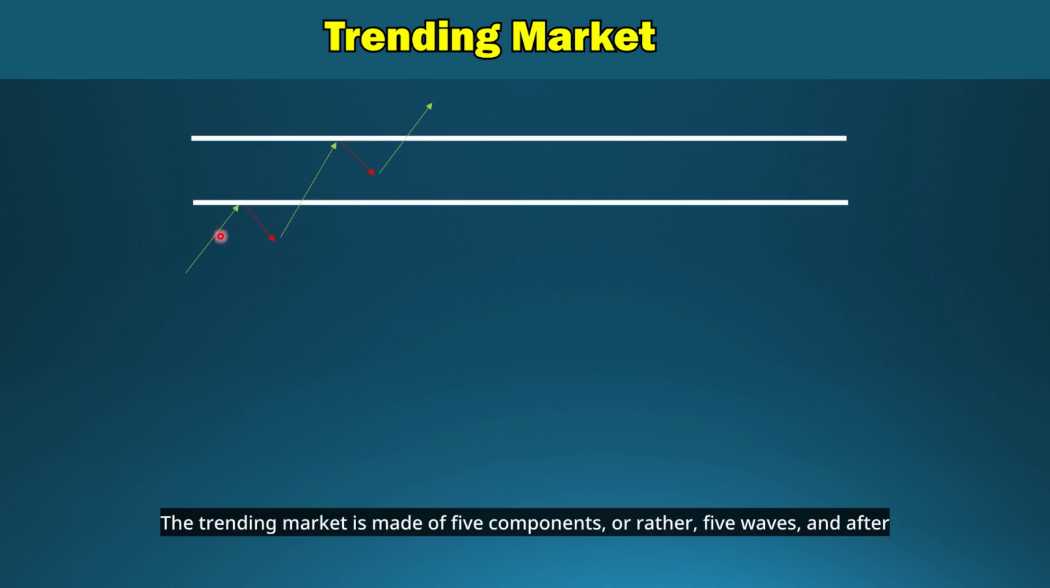The trending market is made of 5 components, or rather 5 waves, and after the 3rd wave is made, we can be sure whether this market is trending or not, because here the price has risen and a high has been made. In fact, the 1st wave has come, the 2nd wave has returned. The 3rd wave, the 4th wave, and the 5th wave, which is the best time to trade in this market. That is, the 1st, 2nd, and 3rd waves were made here, and we can be sure that this market has an uptrend.